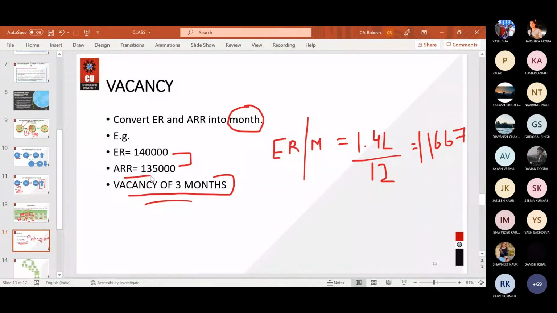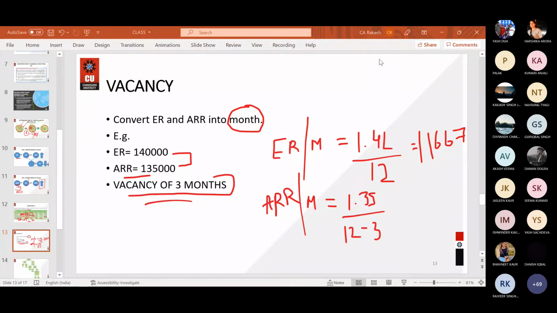Now, what is actual rent received or receivable per month? ARR per month. Very carefully listen to this step. ARR per month. This is actual, which you are receiving actually. So it will be 1,35,000 divided by 12 minus 3.